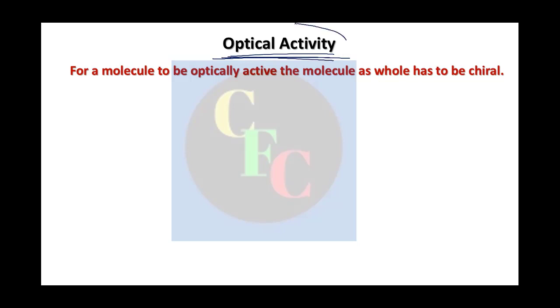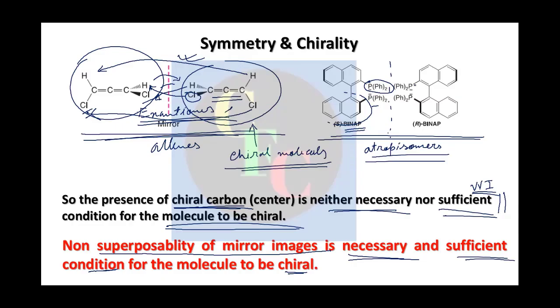Now for optical activity, the main thing is that the molecule has to be chiral. The molecule as a whole has to be chiral. It doesn't matter if it has a chiral carbon or not, right? As you have seen, these molecules are optically active.